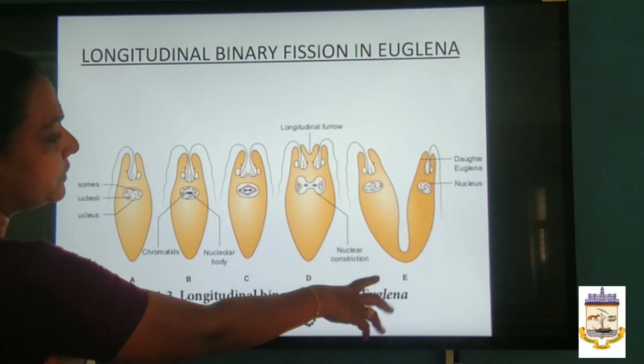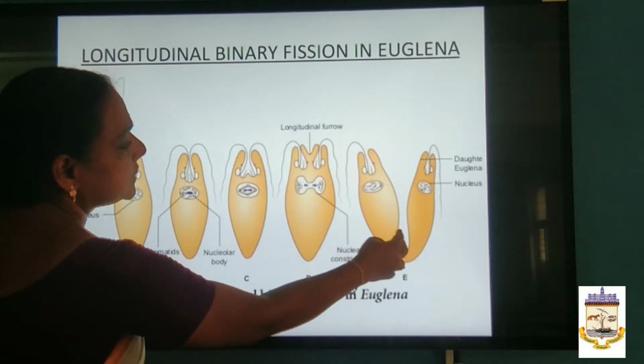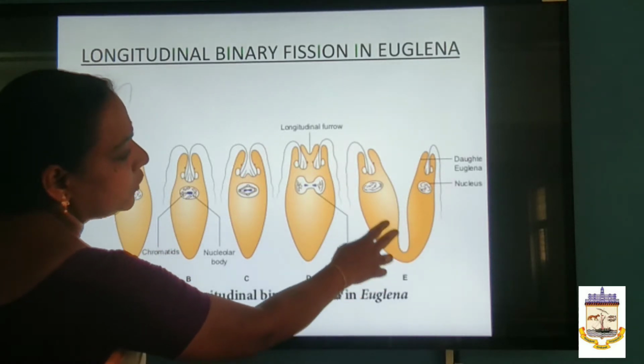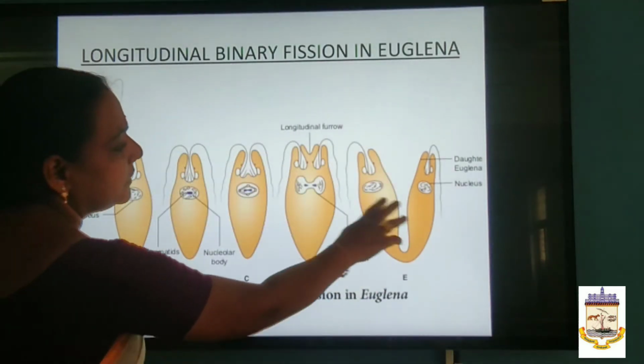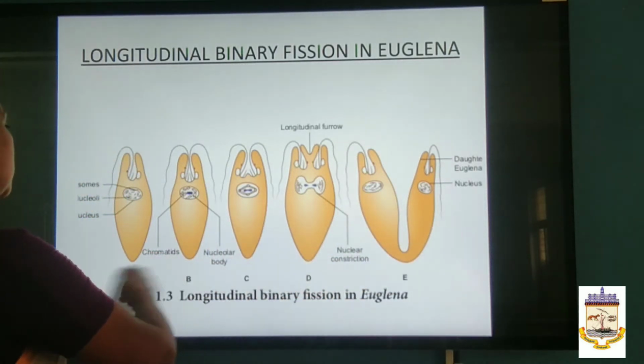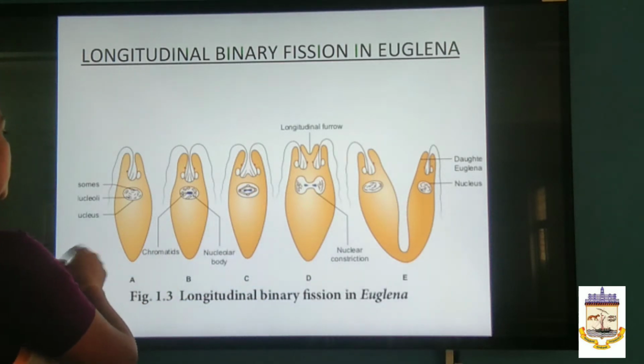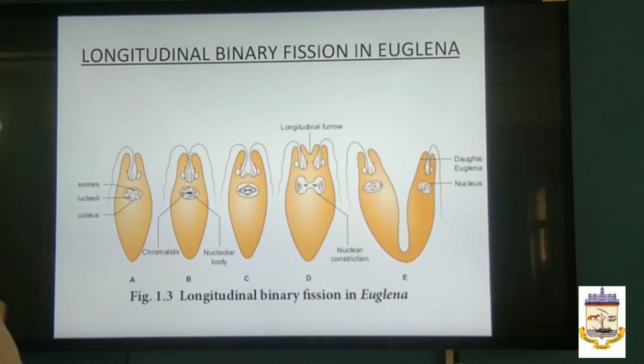So, at the end of division, from the parent, the daughter cells get equal flagella and nucleus; everything will be shared by both the daughter cells. From the parent, you can verify this with this diagram.